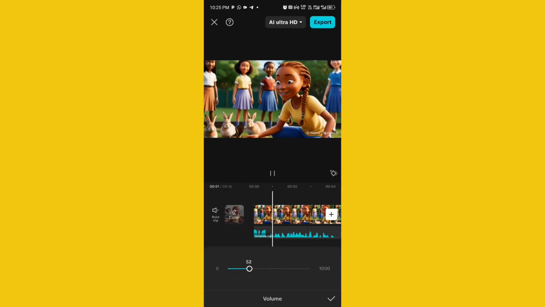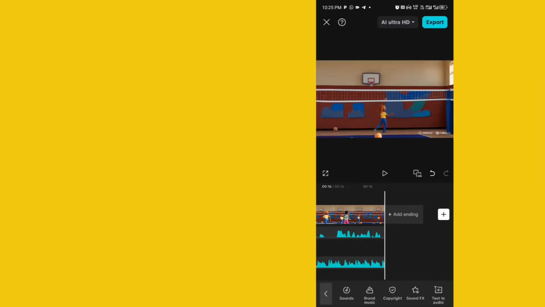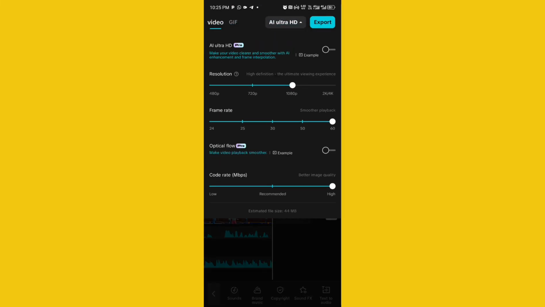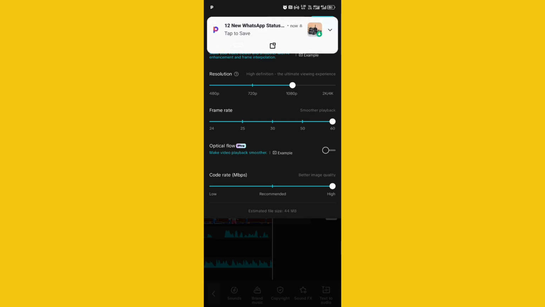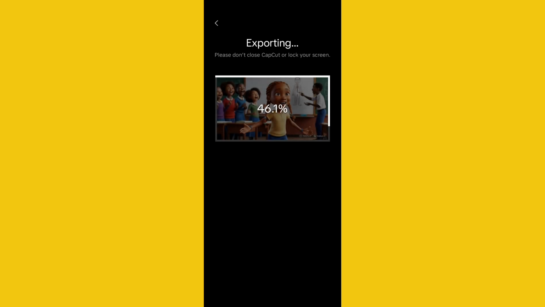Now I want to export my video. I'm just going to check on the details such as the resolution, the bit rate, the frame rate, and things like that. And once I'm done with that, I'm going to click on export. Now you can make your videos longer, you can make your videos shorter depending on what you want to do, but this is a legit way for you to make money online that no one is talking about.